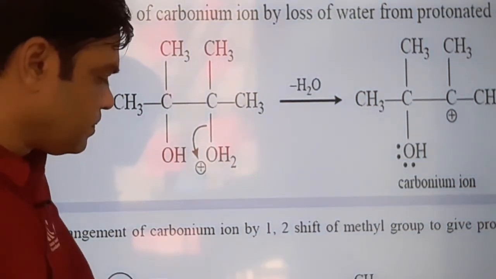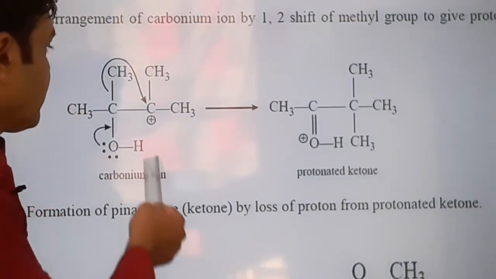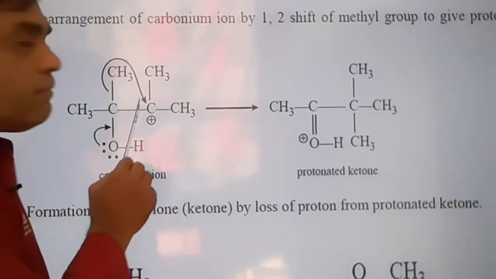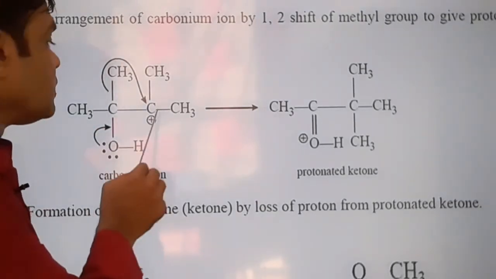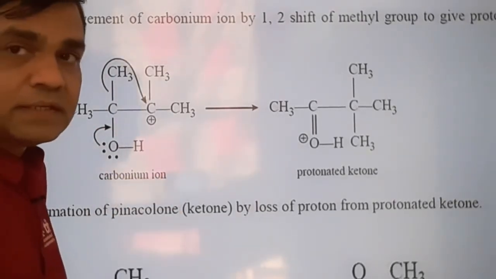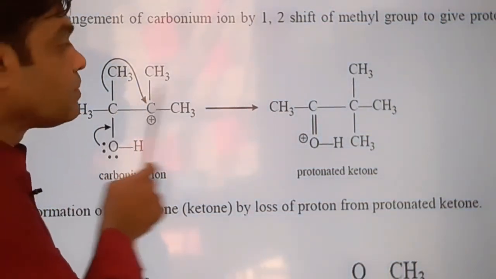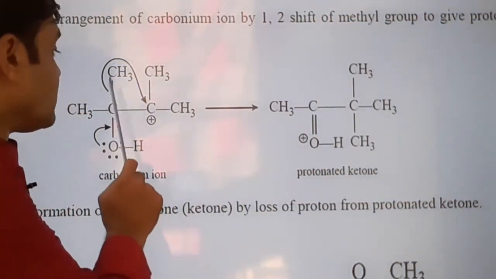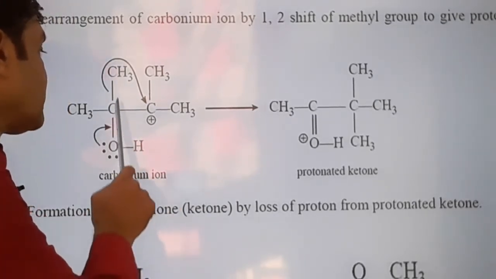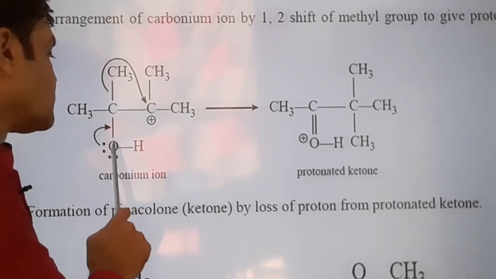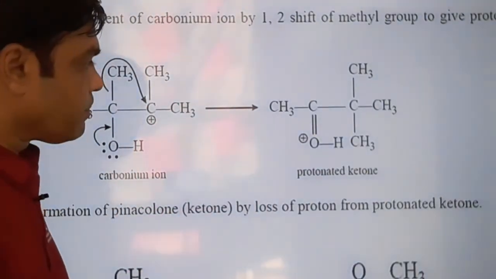Third step, very interesting, alkyl group shifting from the adjacent carbon to this deficient carbon along with its bonded pair of electrons. And what is the charge on the carbon? Positive. As the carbon is electron deficient, oxygen donates lone pair, pi bond formation, oxygen loses its lone pair, that's why positive charge, it is oxonium ion.